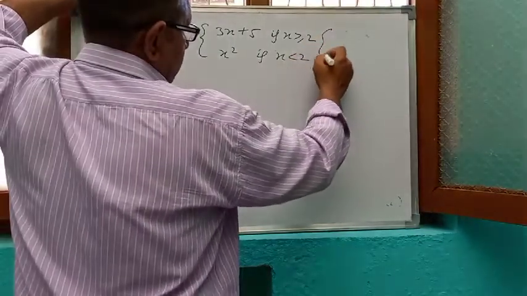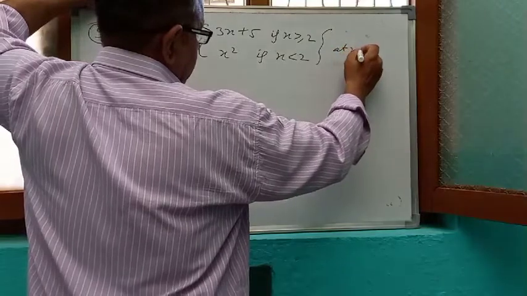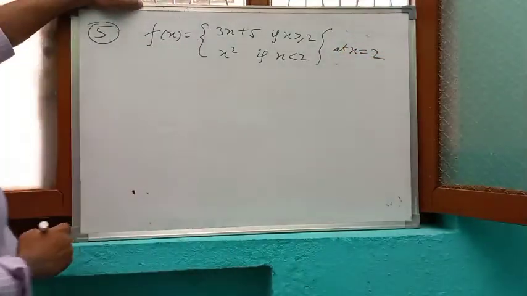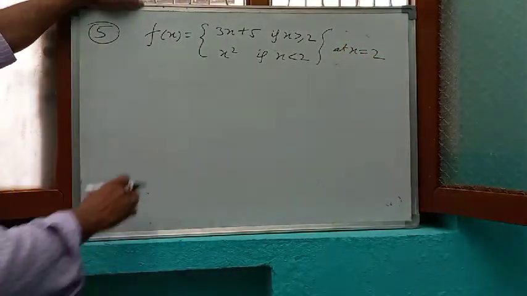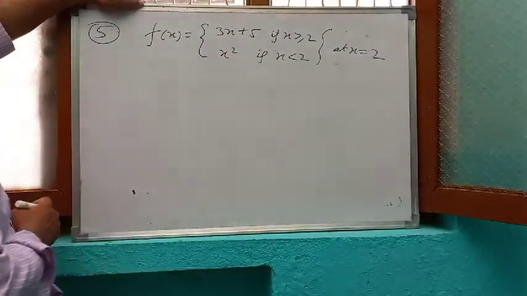We have to check the continuity at x is equal to 2, whether the function is continuous or not.